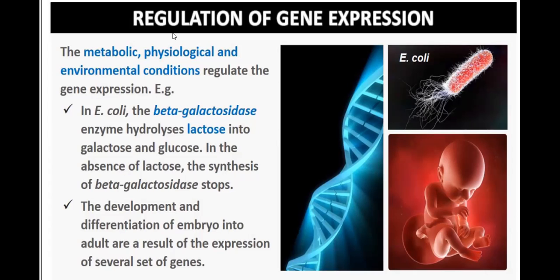The metabolic, physiological, and environmental conditions regulate gene expression. Here is one example. In E. coli, the beta-galactosidase enzyme digests lactose into galactose and glucose. What is the function of this enzyme? It digests lactose into galactose and glucose.